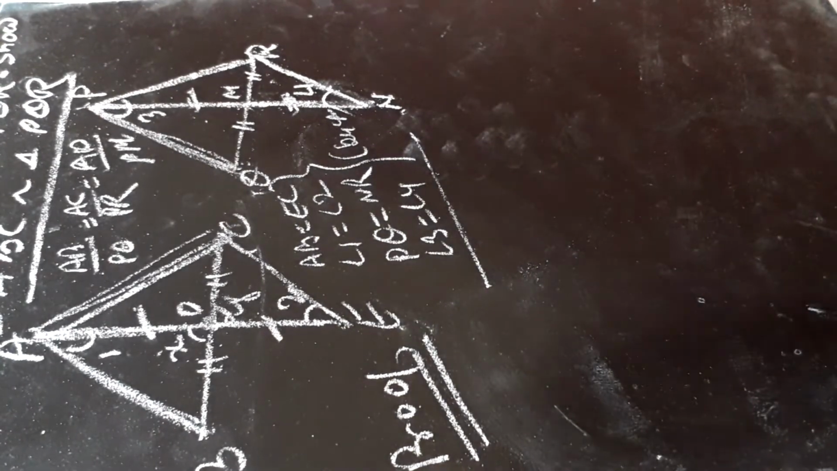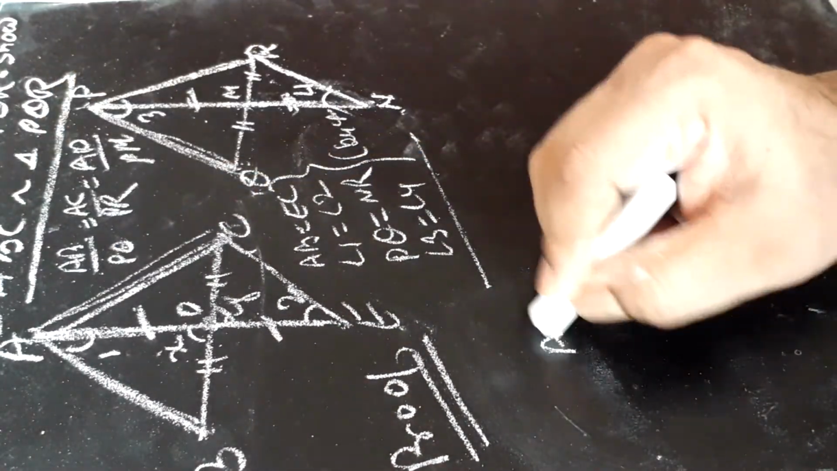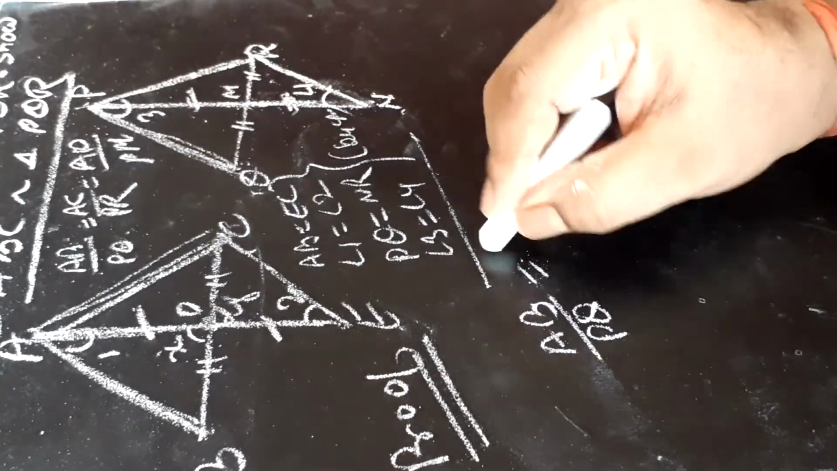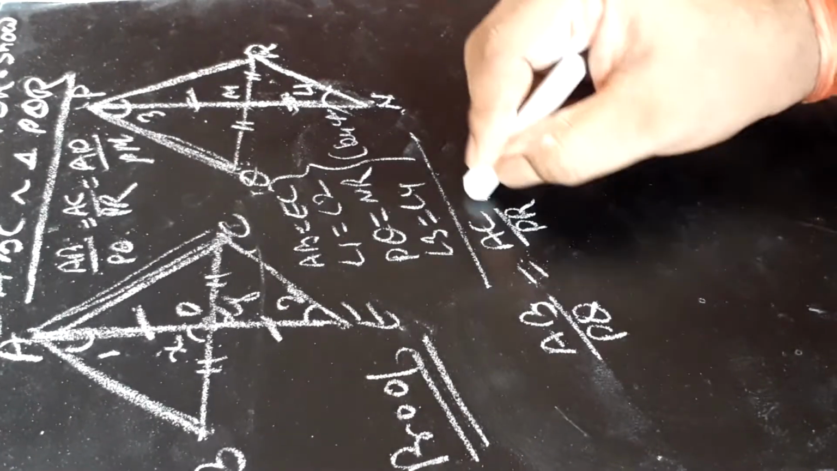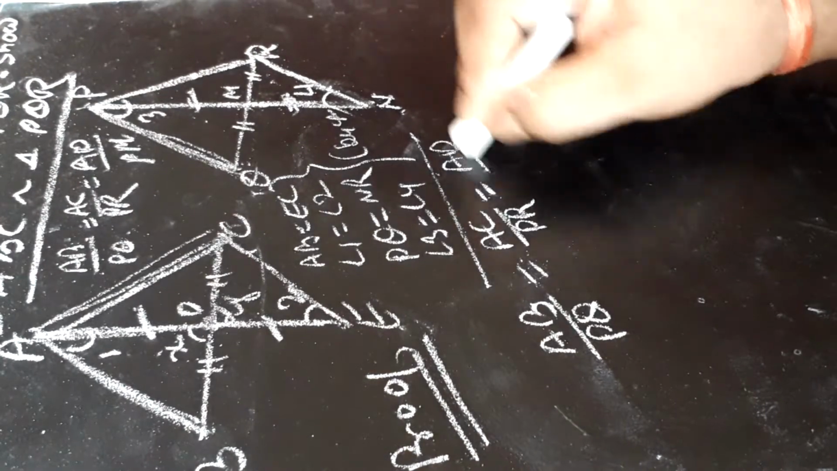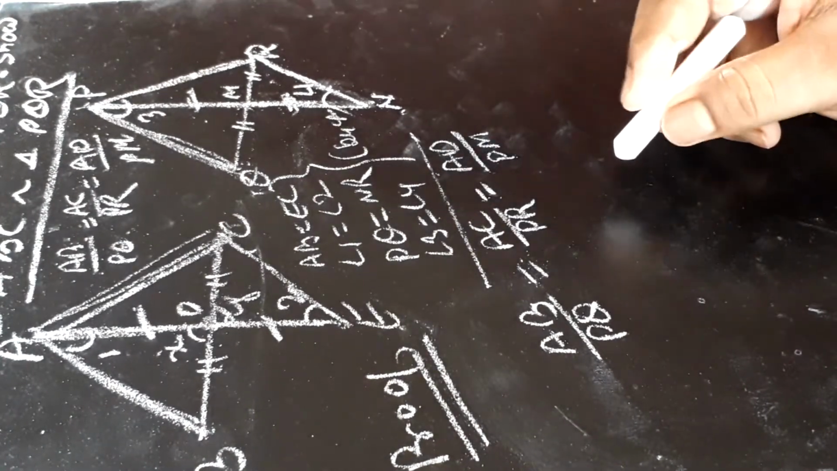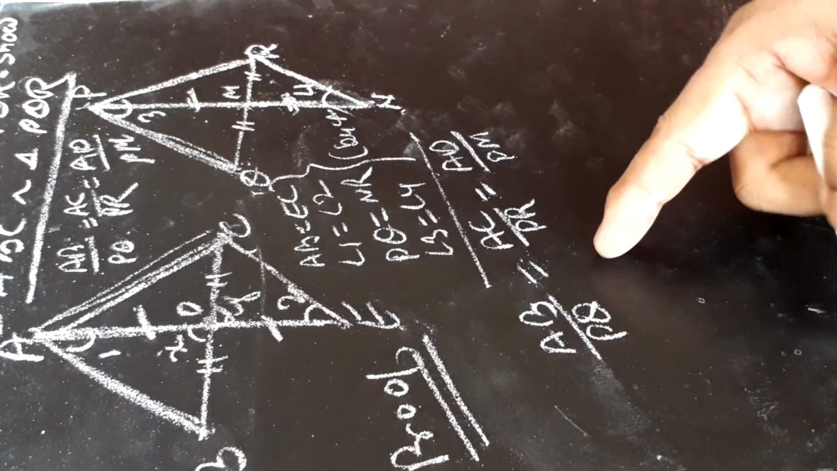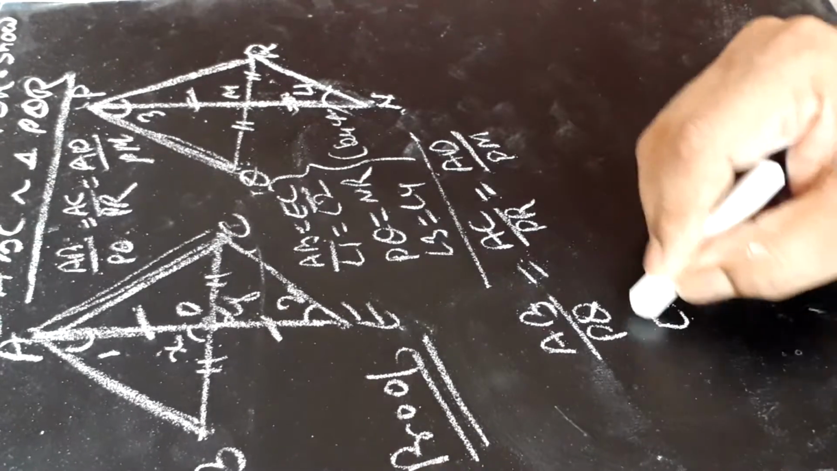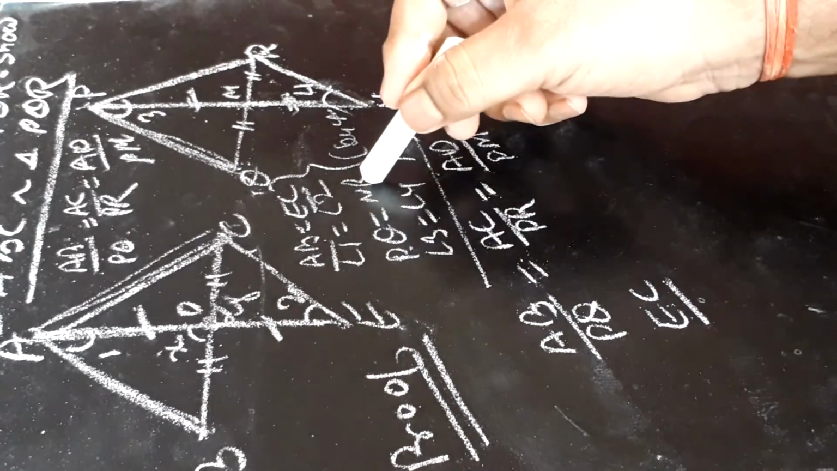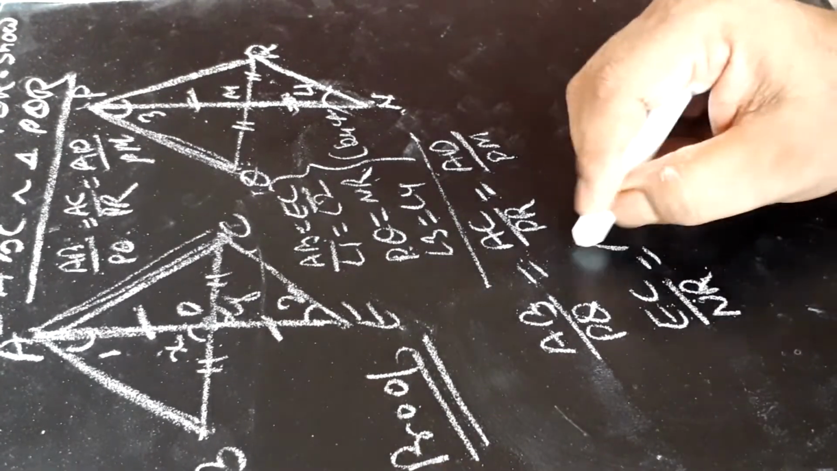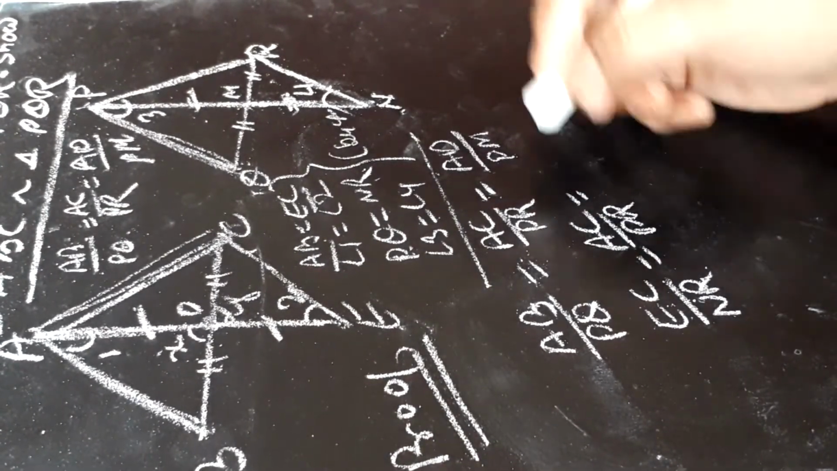Now we have been given AB upon PQ is equal to AC upon PR is equal to AD upon PM. It is already given in the question. Now AB we have proved equal to EC. In place of AB we can write EC. We have proved PQ is equal to NR. In place of PQ we will put NR. AC and PR will be written as it is.